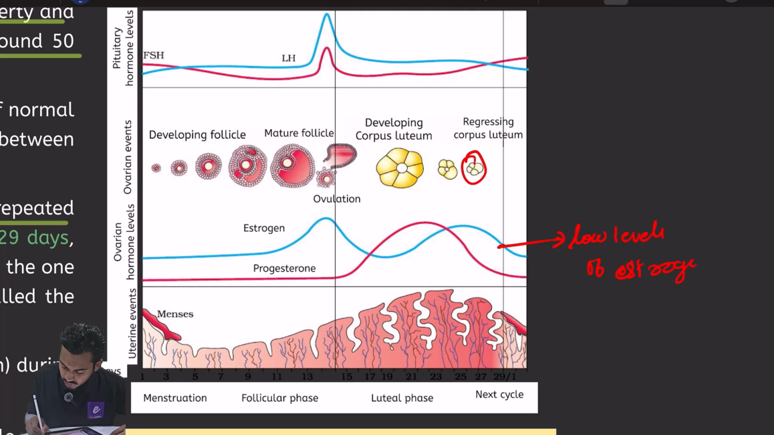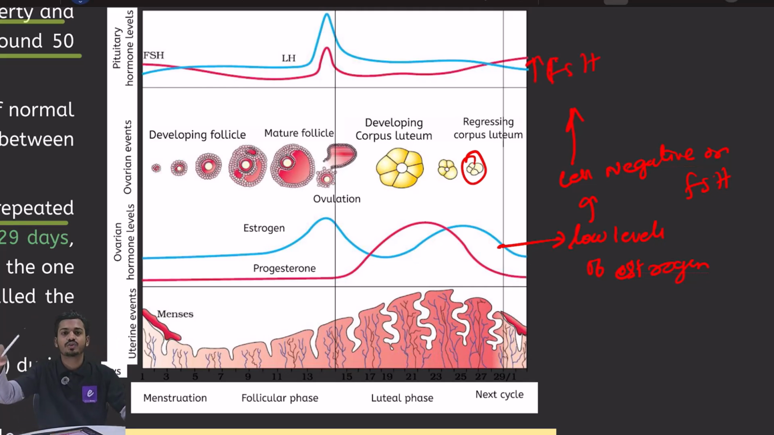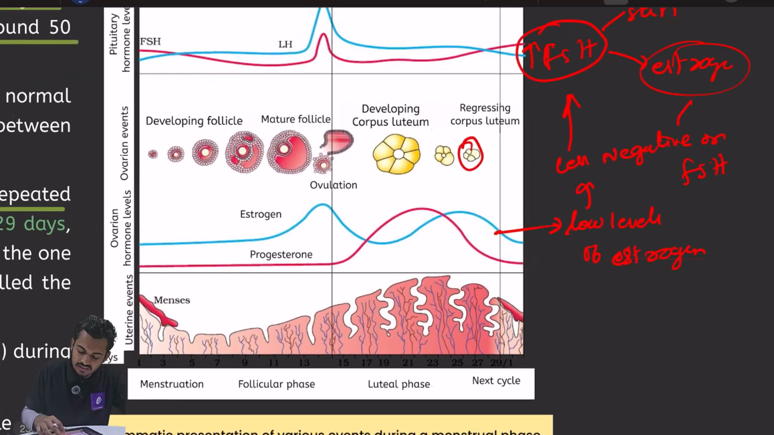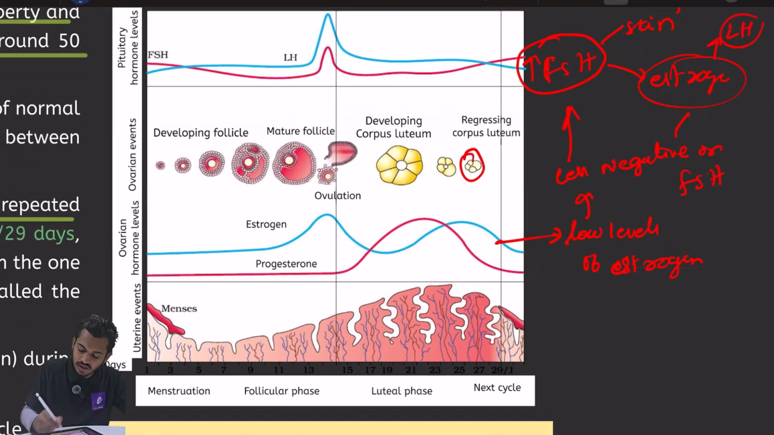When there are low levels of estrogen, there is less negative feedback on FSH. Now what will happen? Again the FSH will increase. Again a new cycle will start. Again the same story will continue. This FSH will stimulate the follicles. The follicles will release estrogen. Then this estrogen will cause proliferation of the endometrium, and this estrogen will bring about what? LH surge. There will be an LH surge.